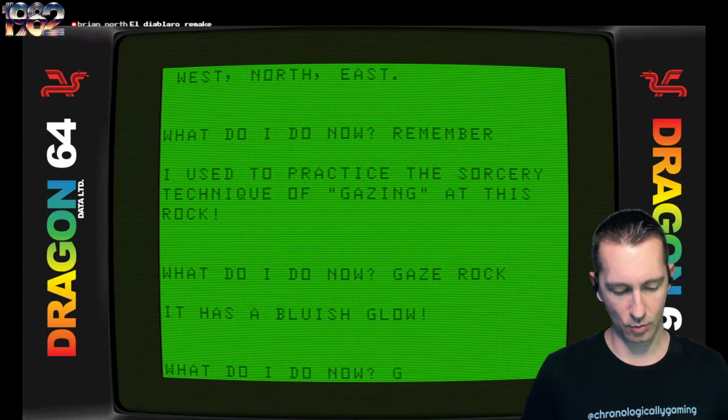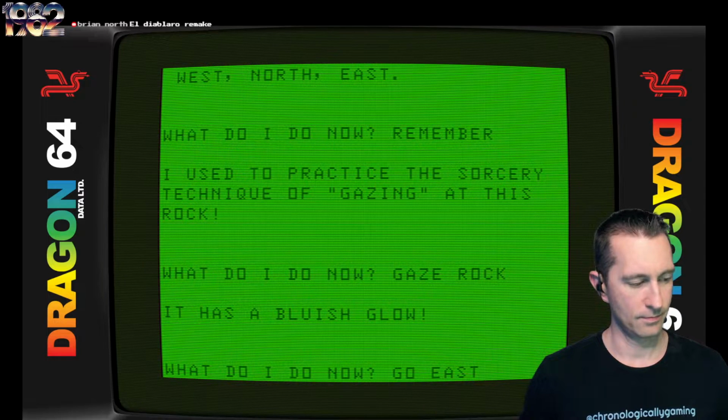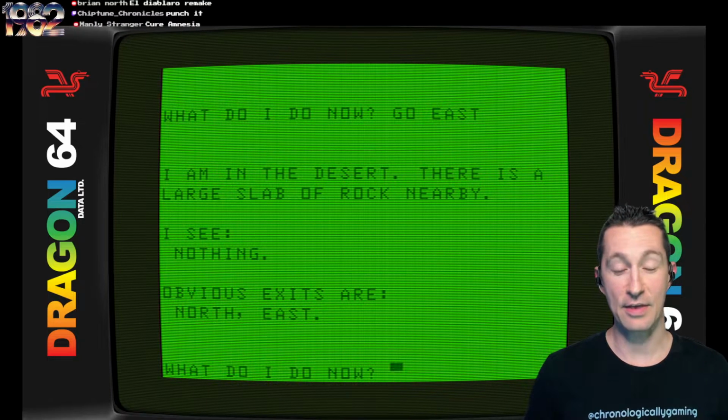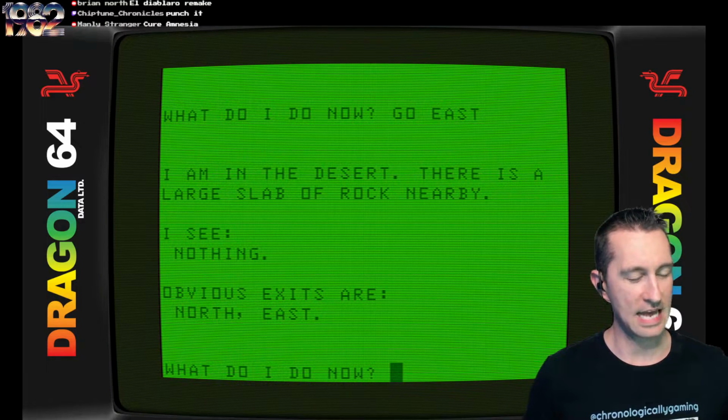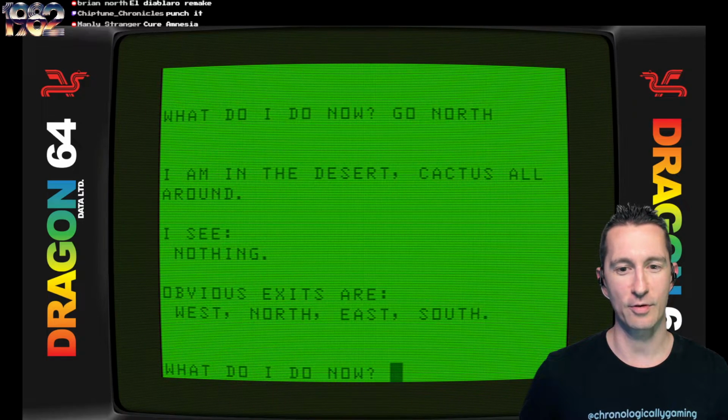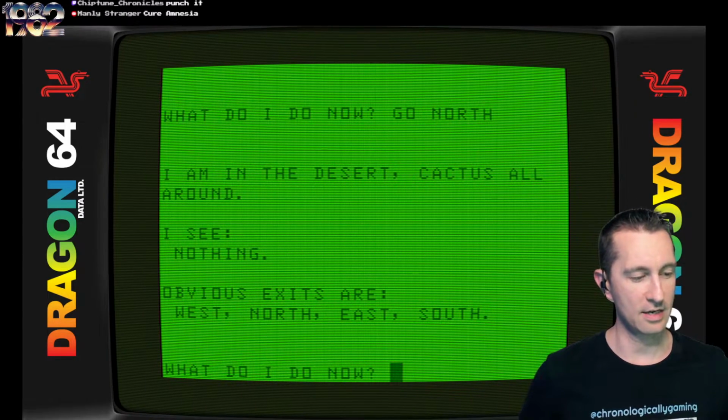Let's go east. I'm in the desert. There's a large slab of rock nearby. And then the other thing I can do right here after we go east is to go north. I can just use the arrow keys. Check it out. Ready? And go north. Yes, I'm in the cactus. I'm in the desert, cactus all around. So when you use the arrow keys, it's like it's auto-typing in the direction. But this is interesting because most text adventure games don't do this. And then I can go north again.